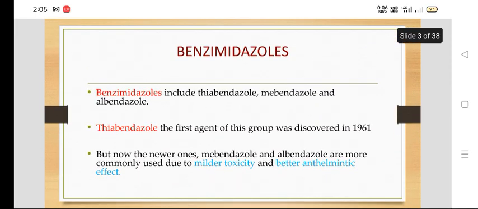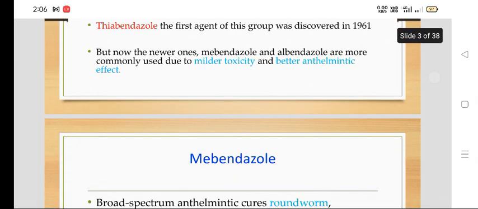Now in that category we have benzimidazole. This benzimidazole group includes thiabendazole, mebendazole and albendazole. Thiabendazole is the first agent of this group, which was discovered in 1961. But now the newer ones like mebendazole and albendazole are commonly used because of milder toxicity and better antihelminthic effect. We use albendazole and mebendazole, but albendazole is the most commonly used drug.